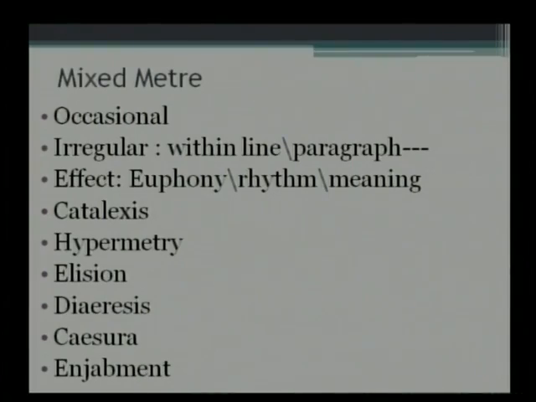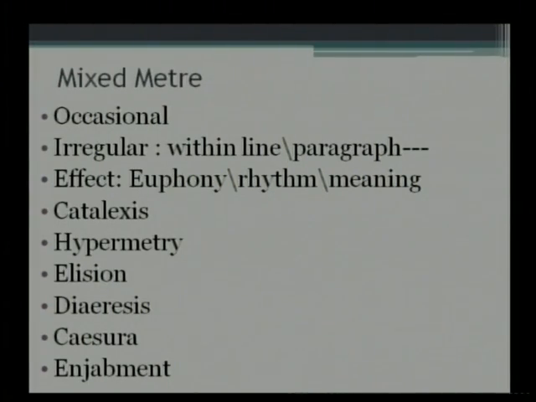Hypermetry, interestingly, I'm not very happy saying this, Namita, is also called a feminine ending. And one critic points out, why do we call it feminine ending? Because it does not end at the end of the line, but continues on to the next line. And they say, because females don't stop talking. They go on and on. I don't like the reason why it's called feminine ending, but that's the explanation that a critic has given. It goes on to the next line.